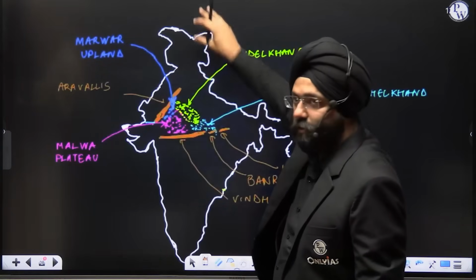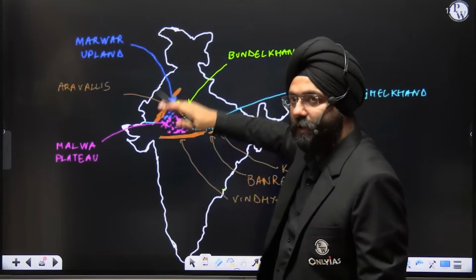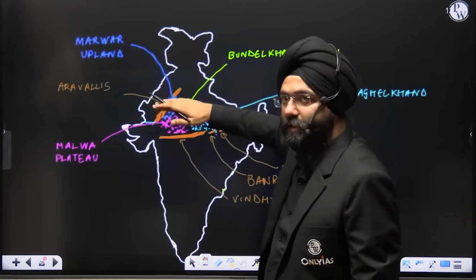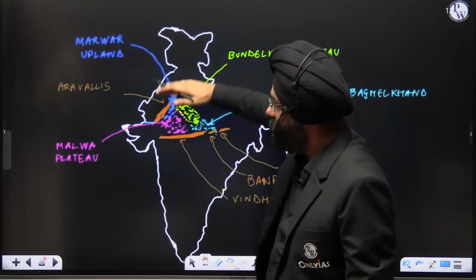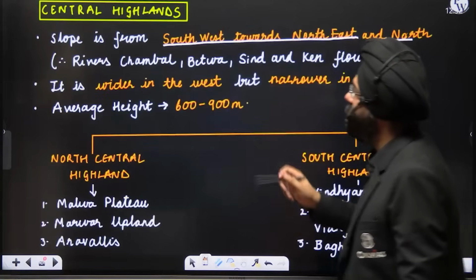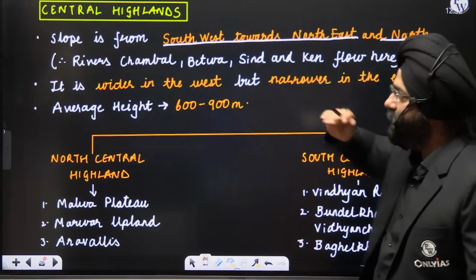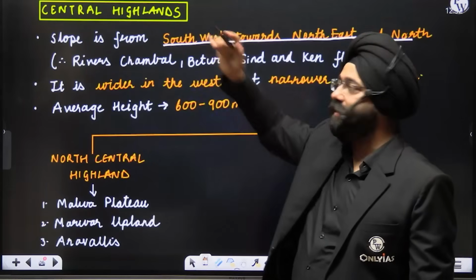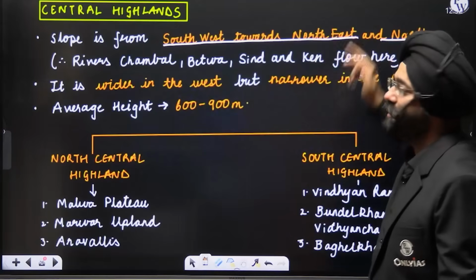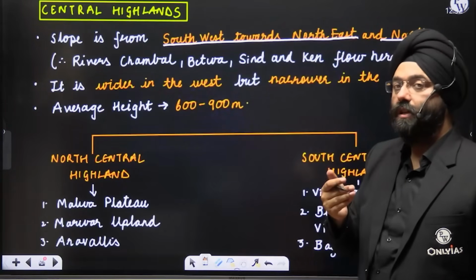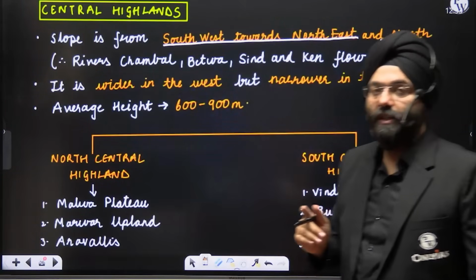People generally see this is north, this is south, but you see the rivers flowing upward. That means the slope will be upwards. Yes, or this way or this way. That is why please understand what it is saying. It slopes from southwest towards the northeast and north. That is why the river Chambal and Betwa move towards the direction of northeast or north. They do not move south. So do not get confused on this parameter.